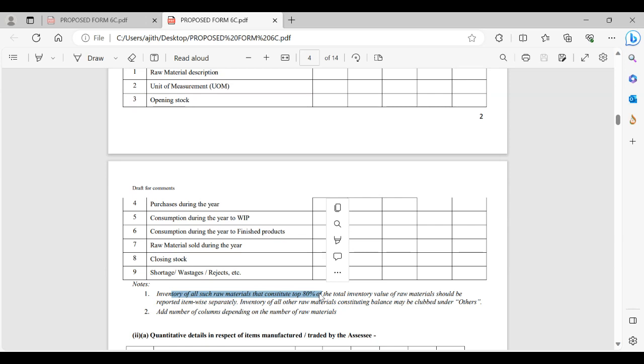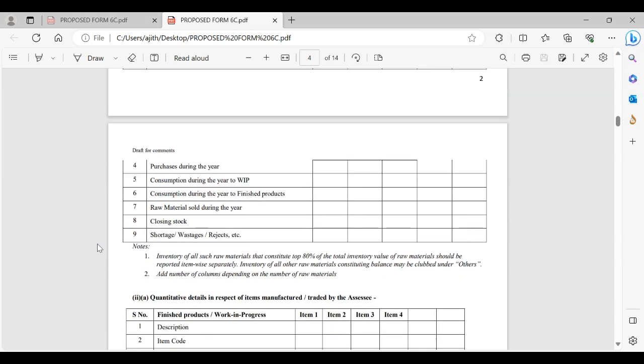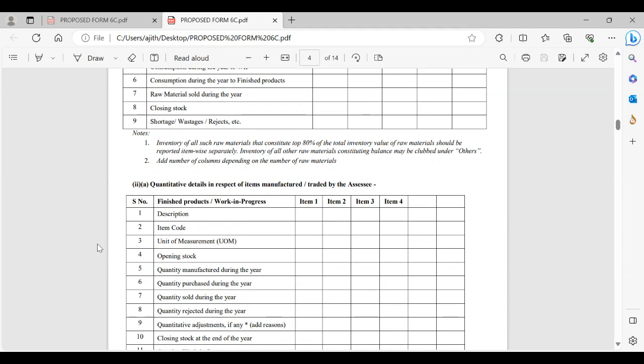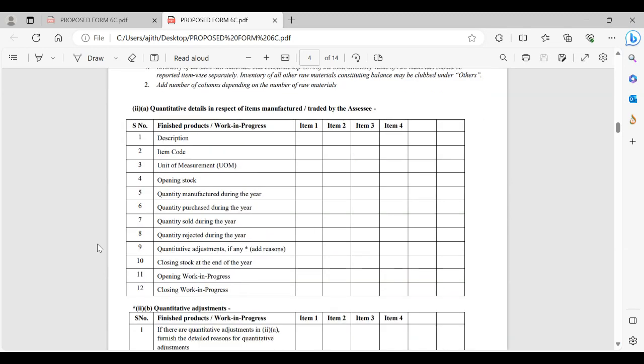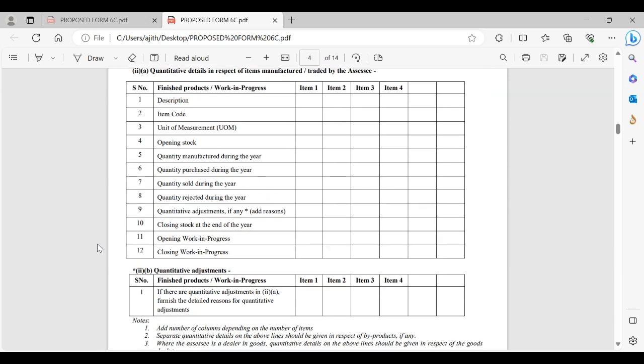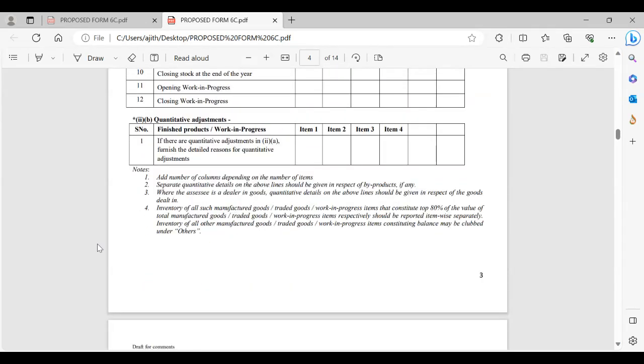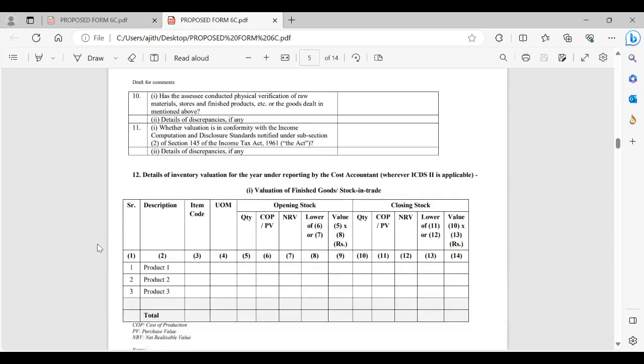The raw material name, description, unit of measurement, kiloliter, or megawatt, whatever it is, opening stock, purchases, consumption due to finished products, raw material sold as such, closing stock, shortage, wastage, rejects, etc. In the cost audit report also we may see similar columns. Then quantitative details in case of a trader, similar columns. Then quantitative adjustments. Quantitative adjustments meaning if there are any changes, maybe due to spoilage, wastage, etc., all those things also we would be required to give quantity wise.